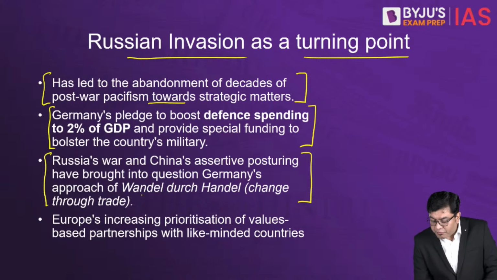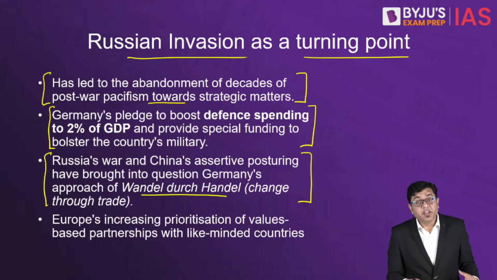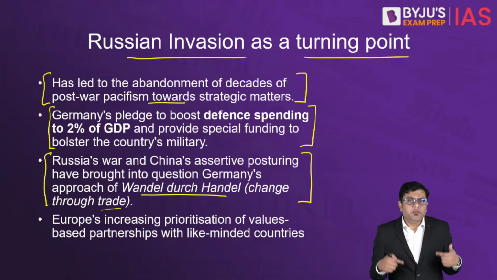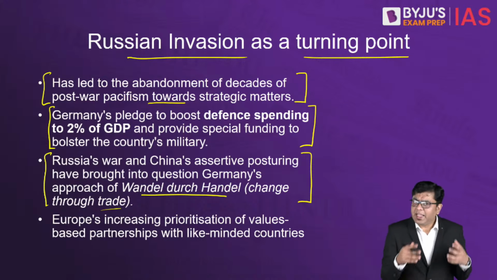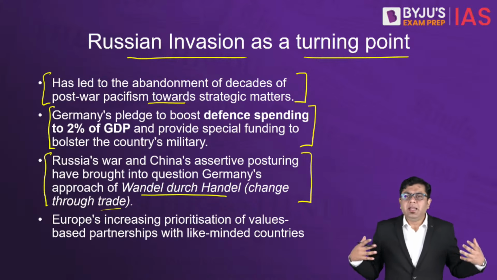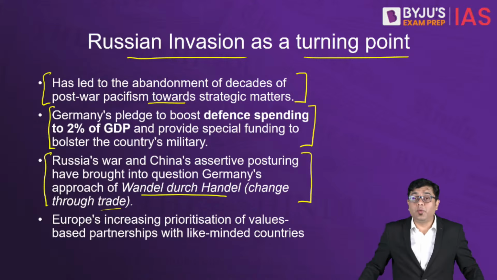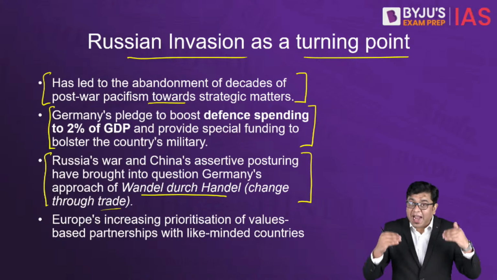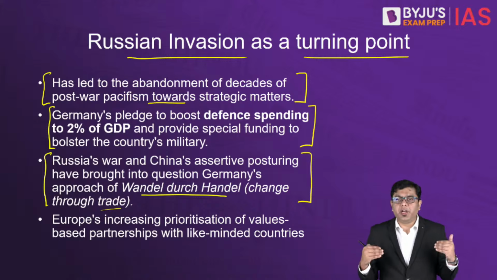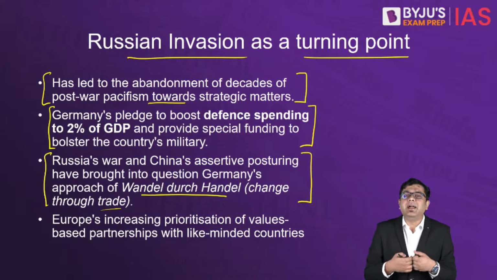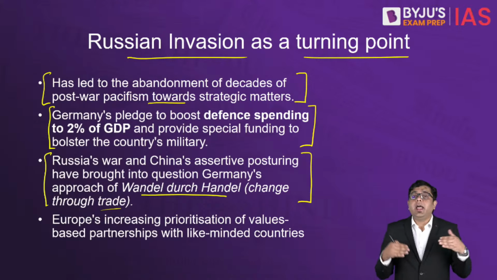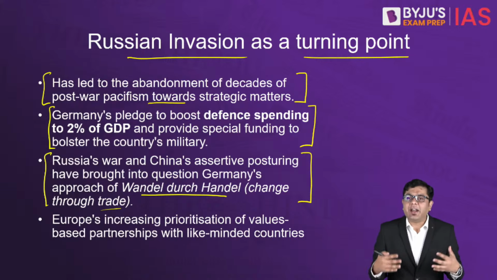Wandel durch Handel, which means change through trade. Which means that if Germany and China indulge in trade and that bilateral trade is growing quite significantly, then people-to-people connect will also come into the picture, and the overall relationship will improve.